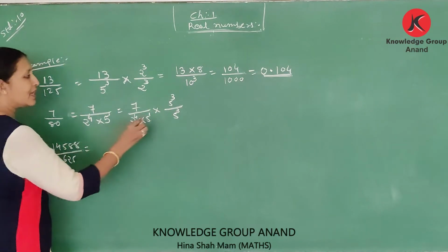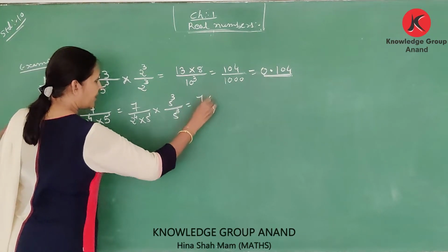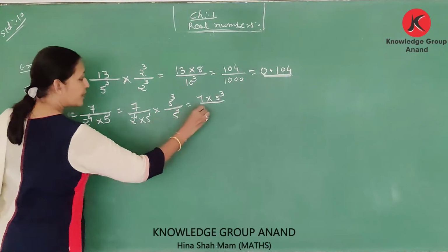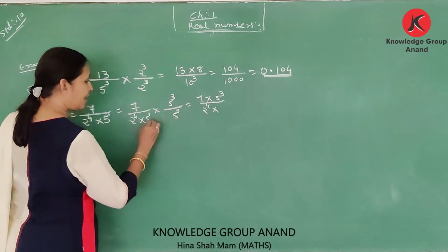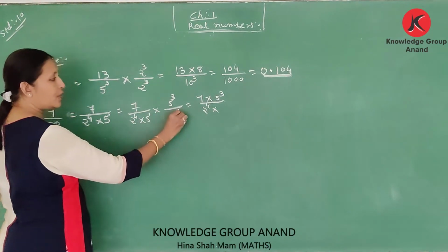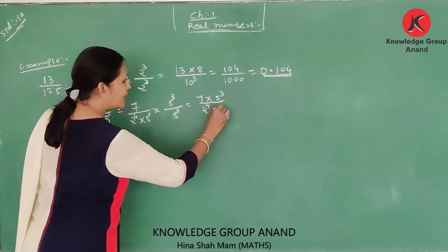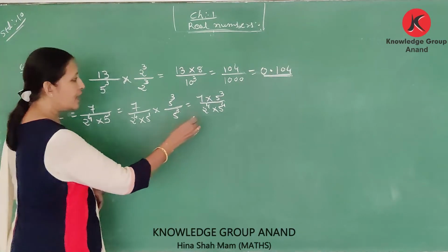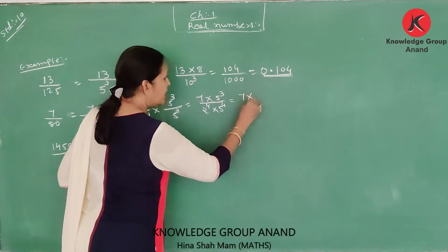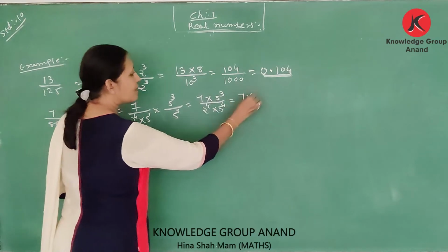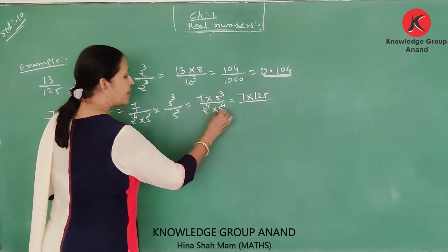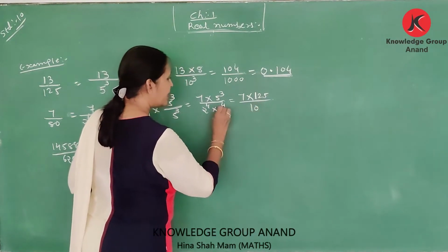Here it becomes 7 multiplied by 5 raised to 3 upon 2 raised to 4 multiplied by 5 raised to 1 into 5 raised to 3, which equals 5 raised to 4. Equals 7 into 5 cubed, which is 125, upon 10 raised to 4.